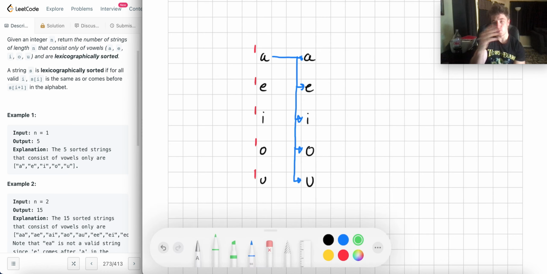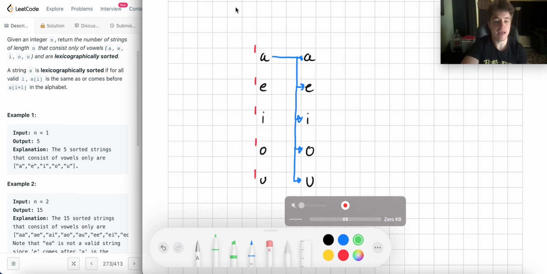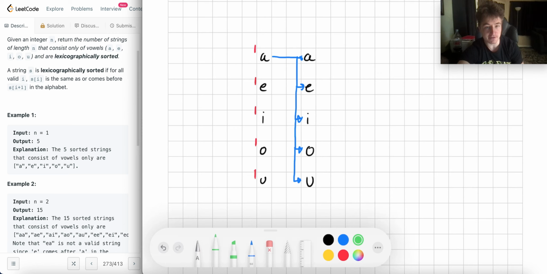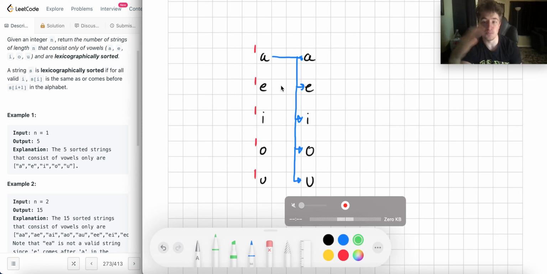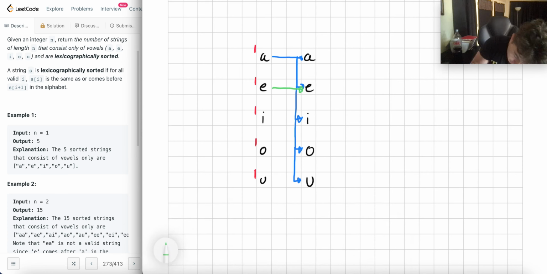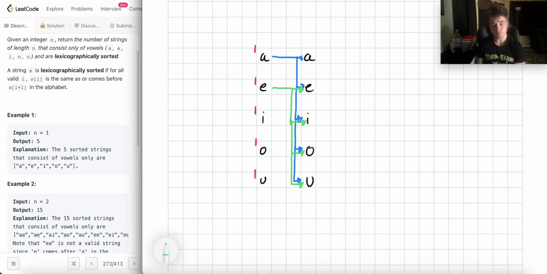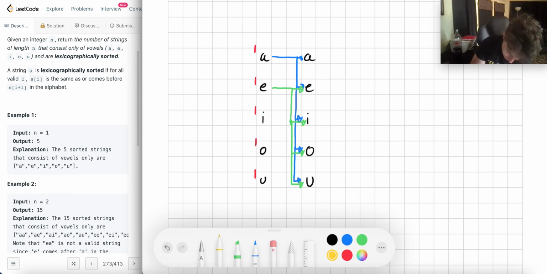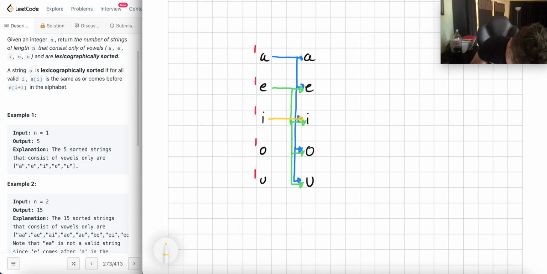Now for E, this is where we start thinking about the nature of being lexicographically sorted. If I wanted to use E as my first letter, I can't use A as the next letter because it has to be lexicographically sorted. So the next letter has to either be E or a letter in the alphabet that comes after E. So it could be E, I, O, or U. And then we play this same game with I, O, and U. For I, the next letter could be I, O, or U.